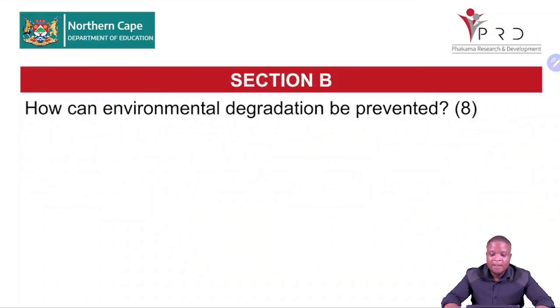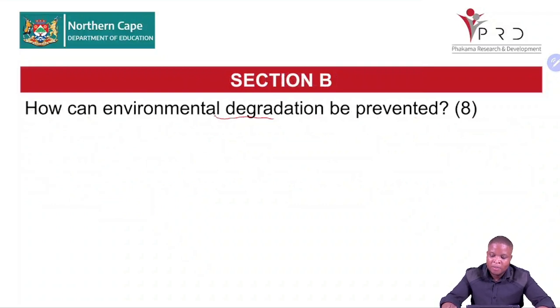Right, how can environmental degradation be prevented? Environmental degradation meaning we are not sustaining our environment. How can this be prevented? Remember, we cannot stop it. Pollution, for example, we can't stop pollution, but we can try to limit it, because for our production, we'll be polluting. Our economic activities, we are polluting, but we cannot stop it. However, we can limit it.